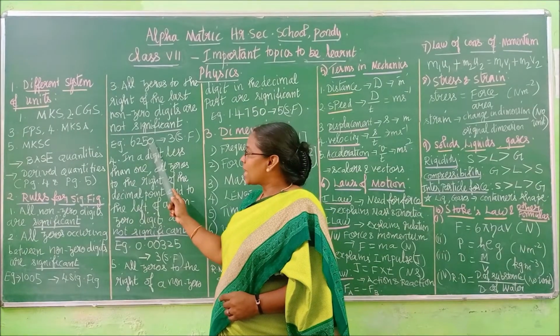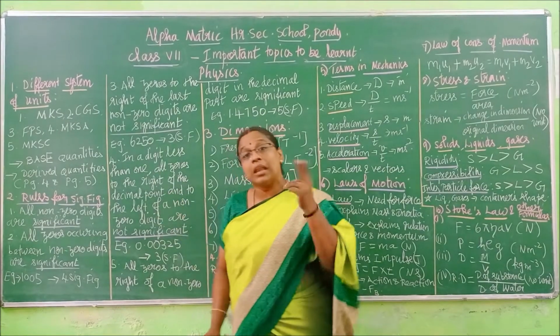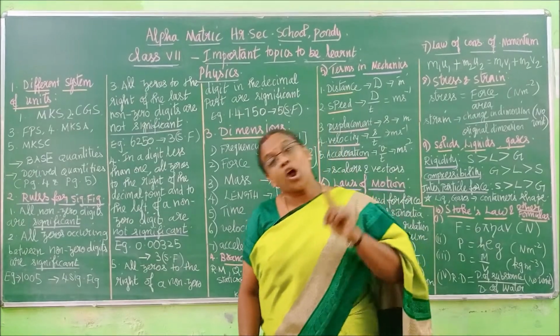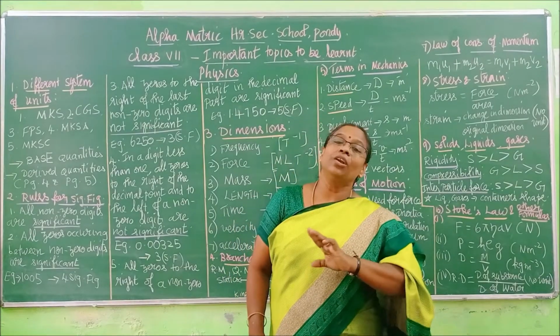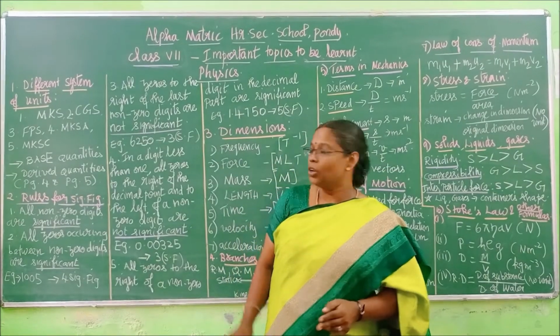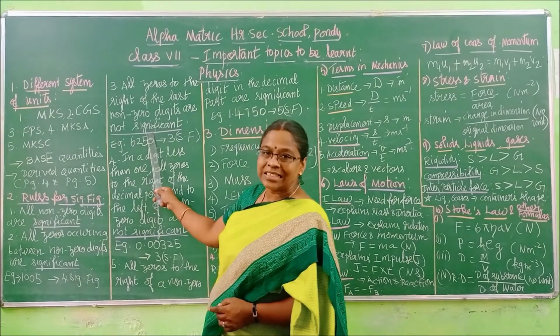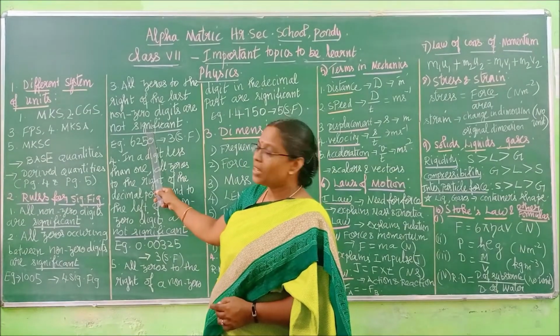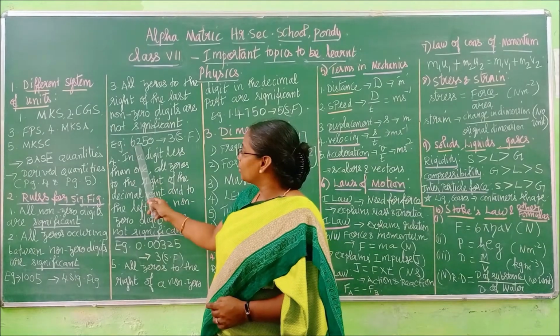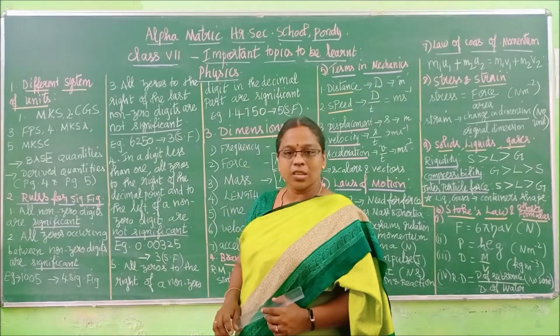This type of 0, which comes in the last after a non-zero digit, will not be considered significant. So this 0 becomes insignificant. So how many significant figures now? 1, 2, 3 alone. Clear, children?